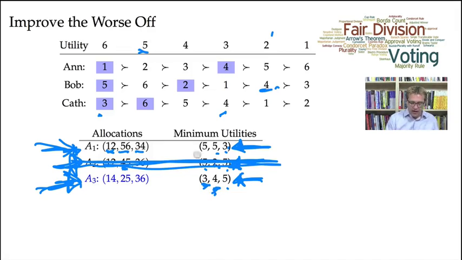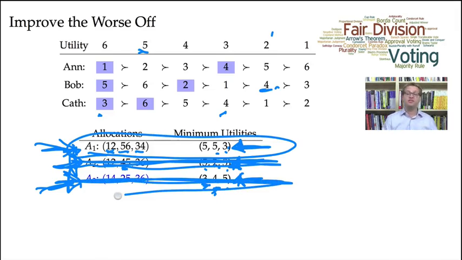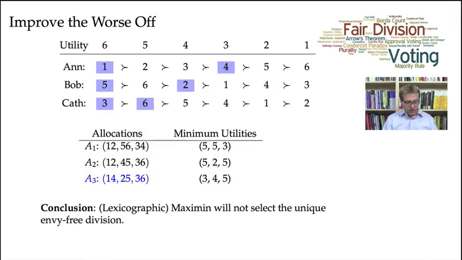And in A1, both Anne and Bob, the second worse off, receive a 5. So in order to maximize the second worse off, we should choose allocation A1, and the envy-free efficient division is again not chosen. So the conclusion here is that lexicographic Maximin will not select the unique envy-free division.